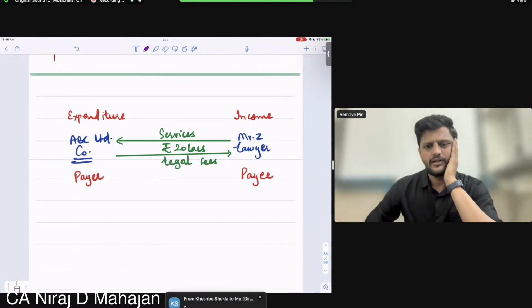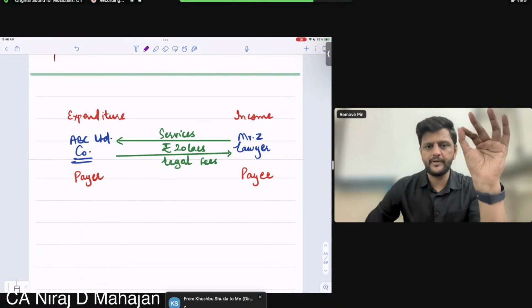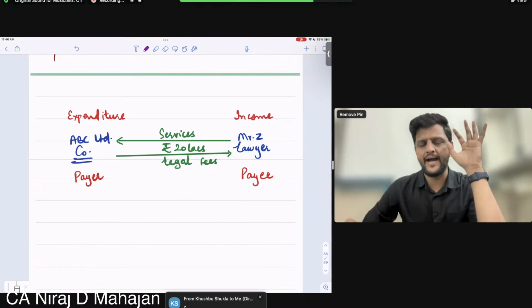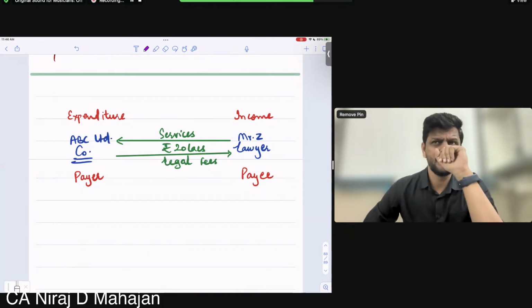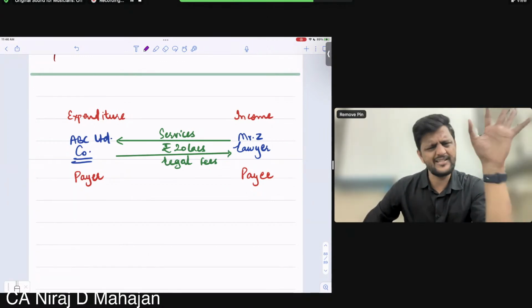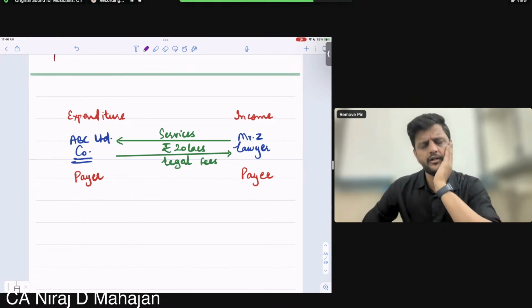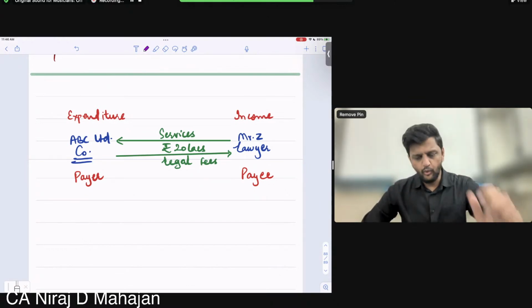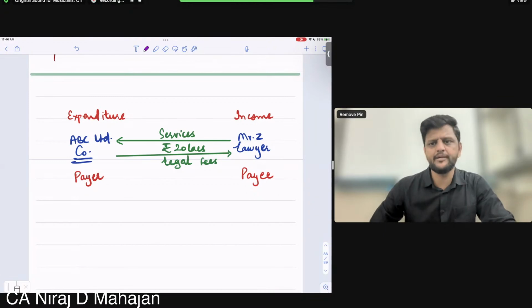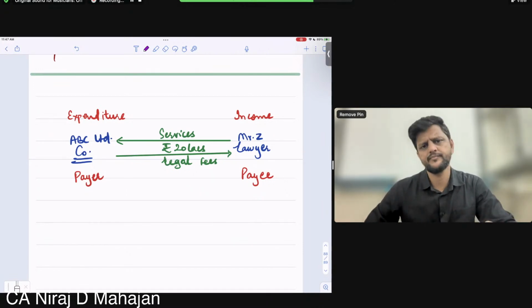Now, the income tax department wants to ensure that Z pays tax on this amount, or Z shows this amount in his income. So the company will pay the lawyer, who will file his income tax return, show the income and pay taxes.